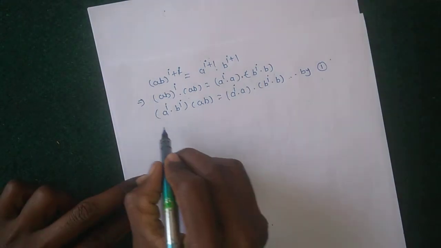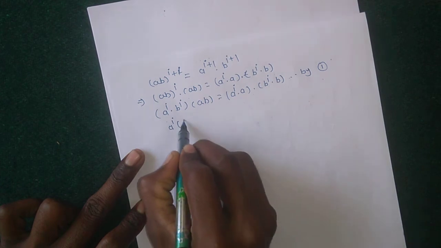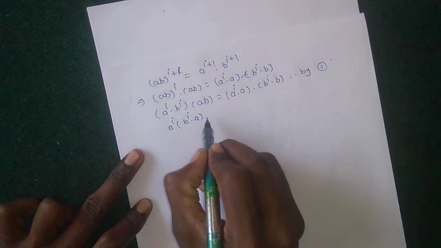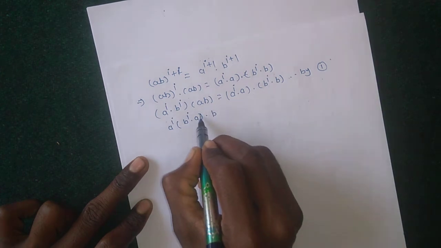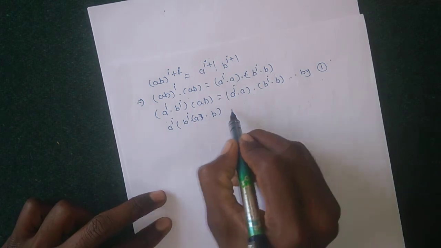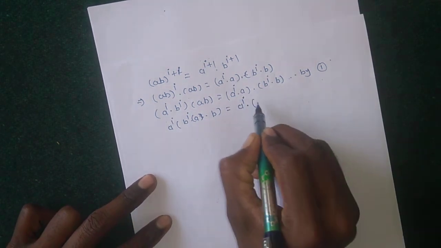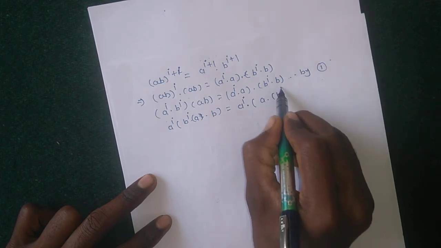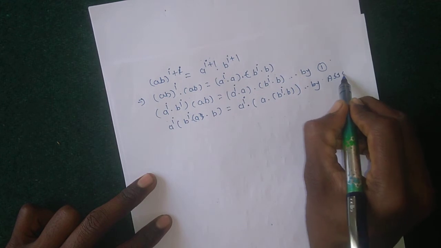Then by using the associative property, a^i into (b^i a b) equals a^i into (a b^i b) by associativity.